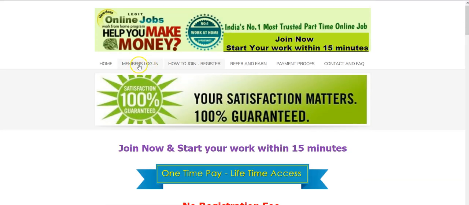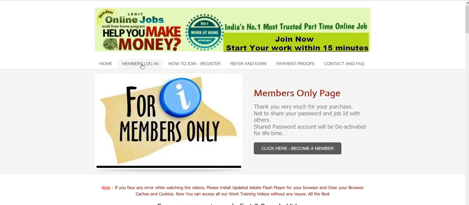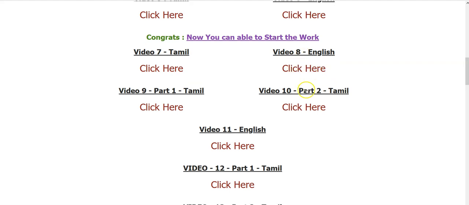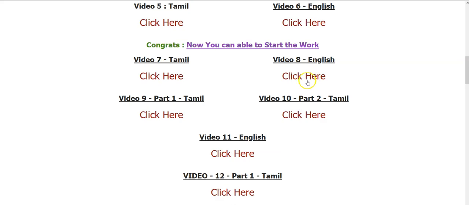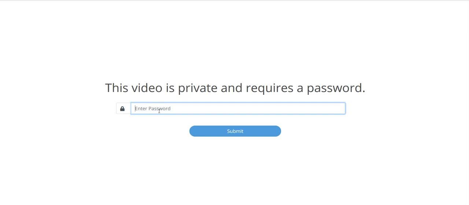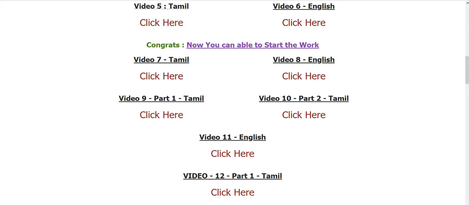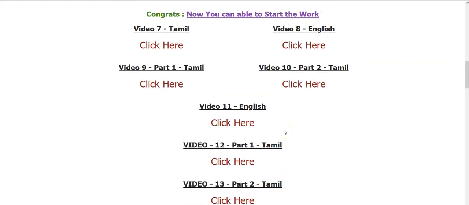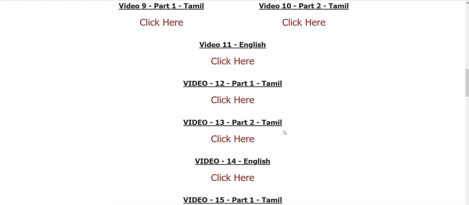With the help of that password, go to this member login page. Here you can see all work training videos in Tamil and English. So if you are comfortable with English, then just watch all the English language videos. For example, I'm clicking this English video, see here, it requires a password. Just enter the password which you received at your email ID. So use that password to view this video. It's a simple thing. This video is only for the members, not for all. So once you join, you will receive the password.